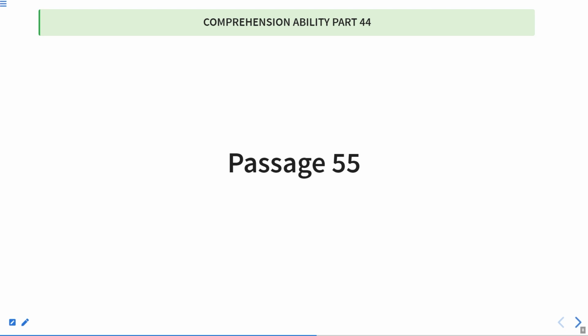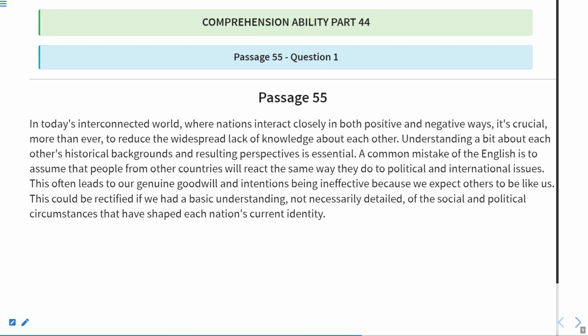First of all, we'll read the entire passage again, and after that we'll go through the questions based on it. So this is passage number 55. Again, this is not very big. So let us start reading the passage. In today's interconnected world, where nations interact closely in both positive and negative ways, it is crucial more than ever to reduce the widespread lack of knowledge about each other, because people are closely interacting with one another.